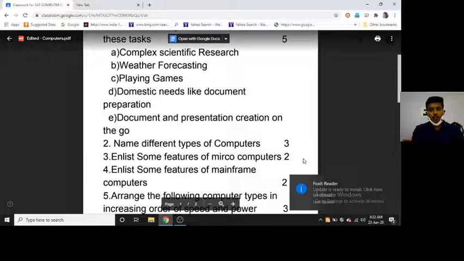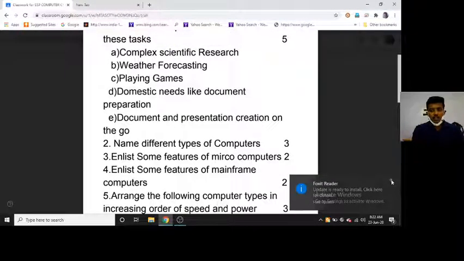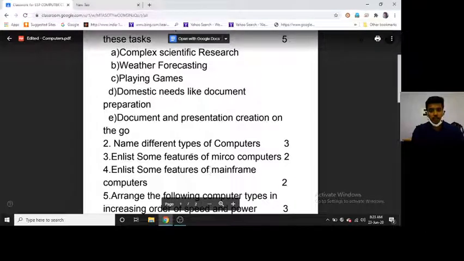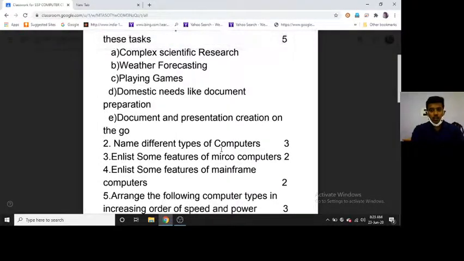Name the different types of computers. As everyone knows, the different types of computers are micro, mini, mainframe, game consoles, embedded computers, and supercomputers. So these are mainly the types of computers based on the cost, type, and the number of users it is supporting simultaneously.